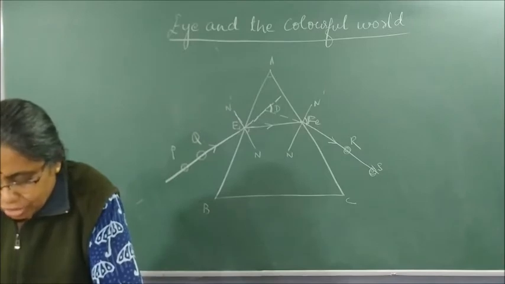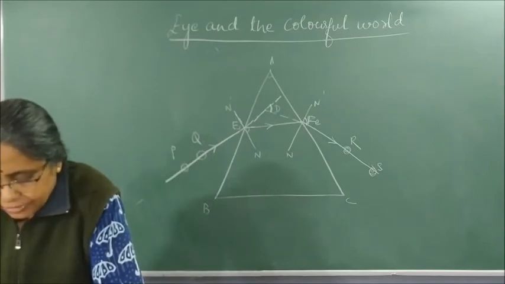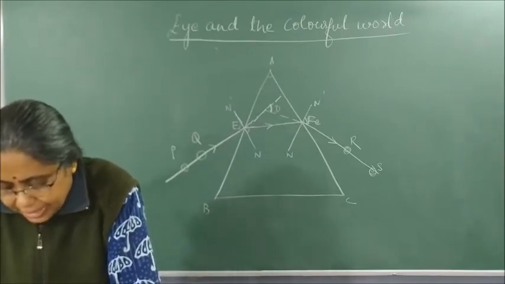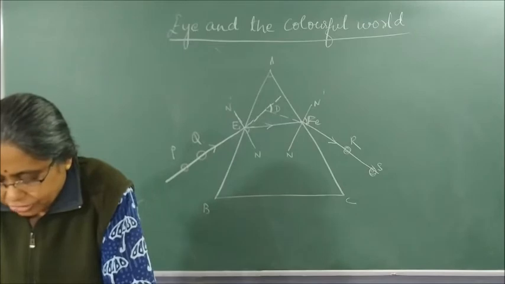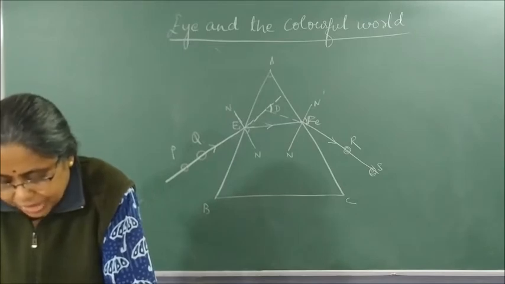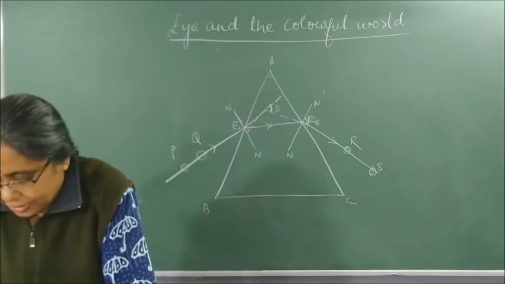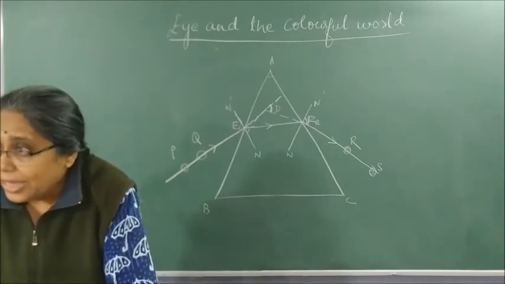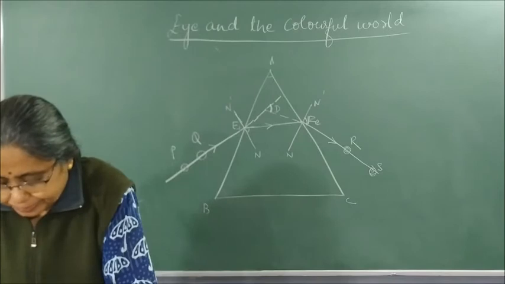You may note that the ray of light is entering from air to glass at the first surface AB. The light ray on refraction has bent towards the normal. At the second surface AC, the light ray has entered from glass to air, hence it is bent away from the normal. Compare the angle of incidence and angle of refraction at each refracting surface of the prism. Is it similar to the kind of bending that occurs across a glass slab? Similar but not identical.